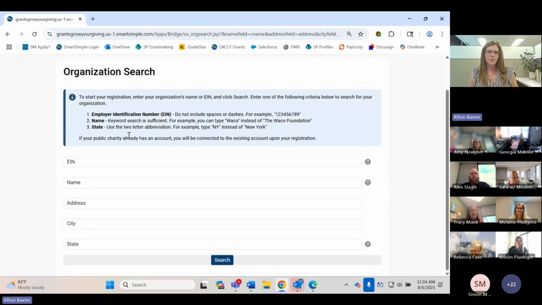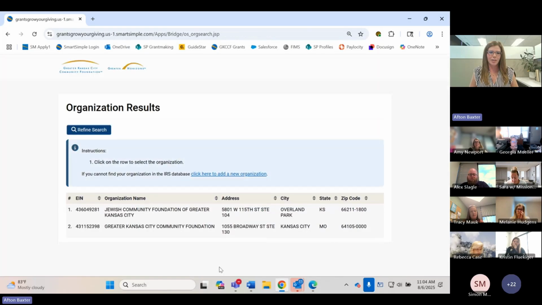This just helps you get aligned with the right organizations. Right here, you can either enter your EIN or your organization name. I don't remember my EIN, so I'm going to type in my organization name. But either one works, and then just click search.